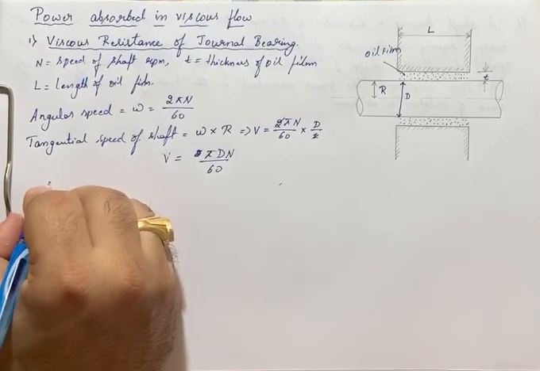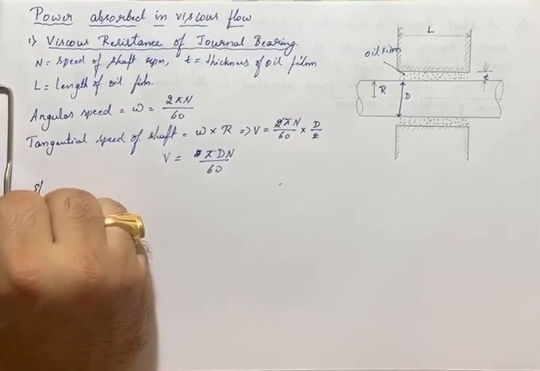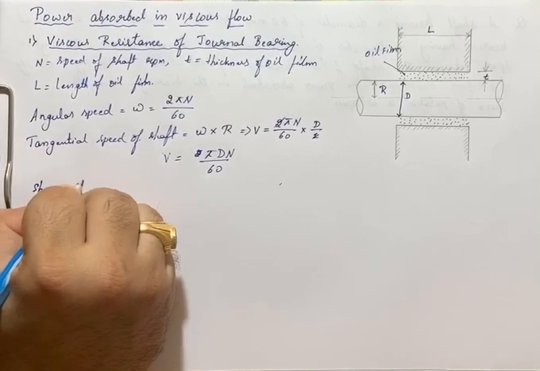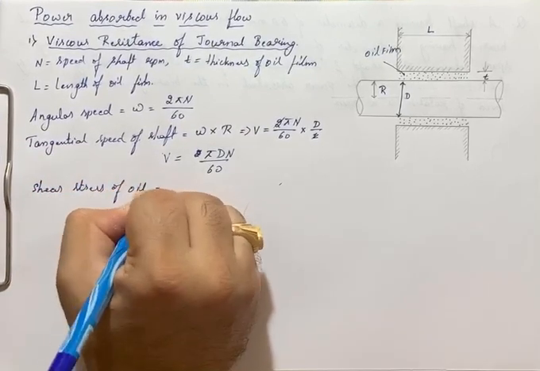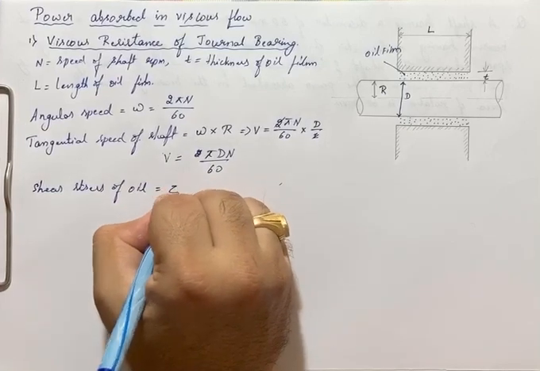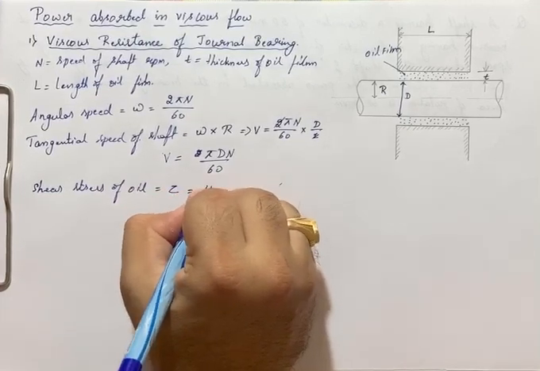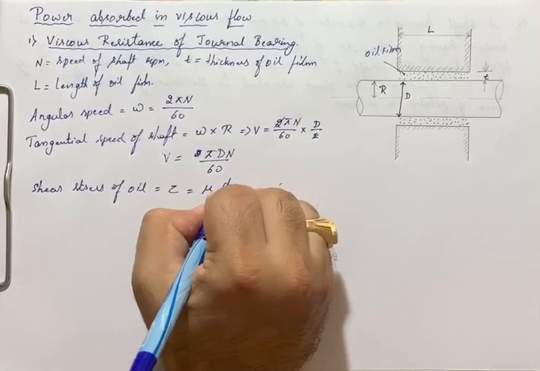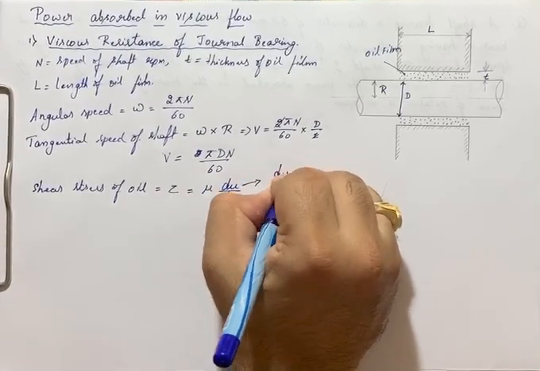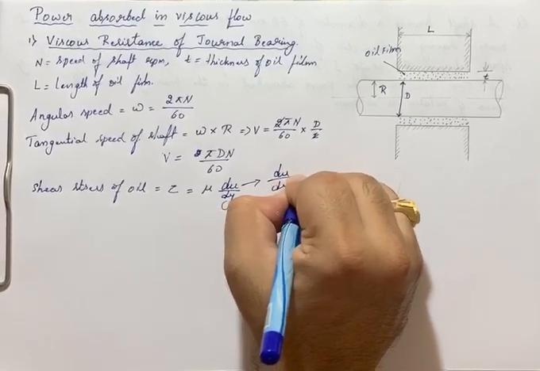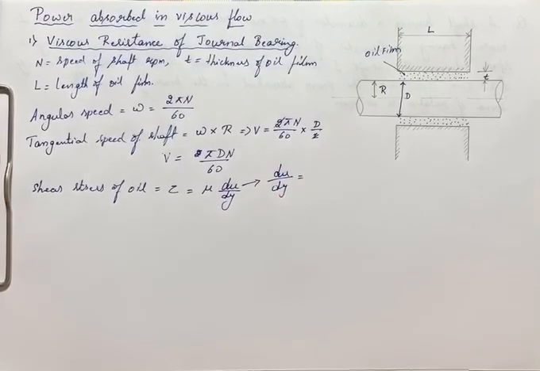Now the shear stress of the oil is given by tau, equals mu into du by dy. What is du by dy? Du by dy is nothing but the change in velocity by the change in distance.